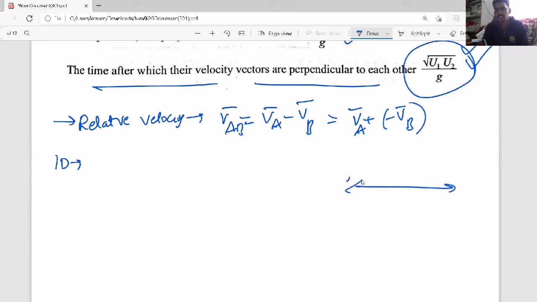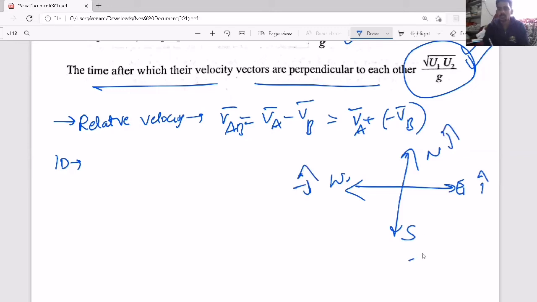Then usually they will mention east, west, north, south, which you have to consider as: east as I cap, west as minus I cap, north as J cap, south as minus J cap, upward as K cap, downward as minus K cap.